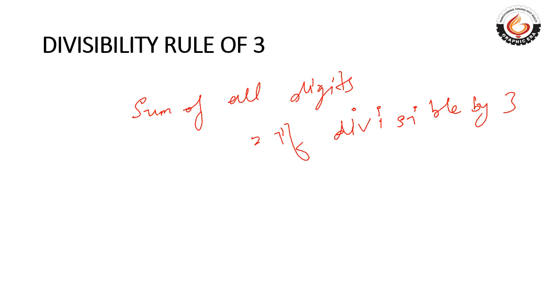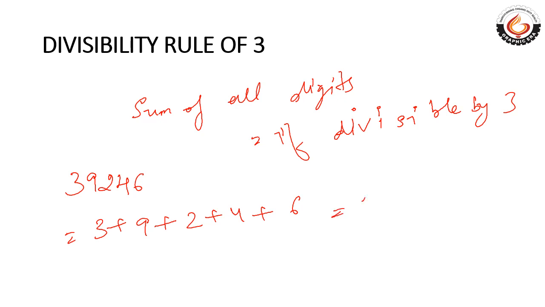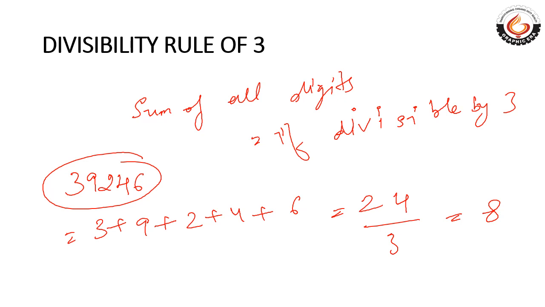For example, let's take the number 3, 9, 2, 4, 6. Now add all the digits: 3 plus 9 plus 2 plus 4 plus 6. That's 12, 14, and then 24. 24 can be divided by 3, it's completely divisible. So this number will also be divisible by 3.